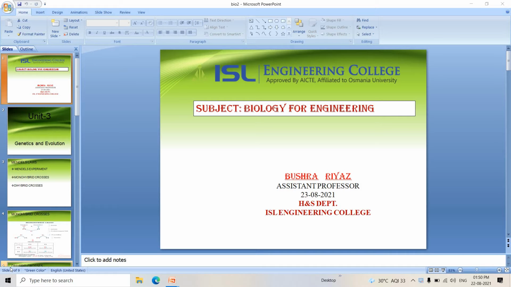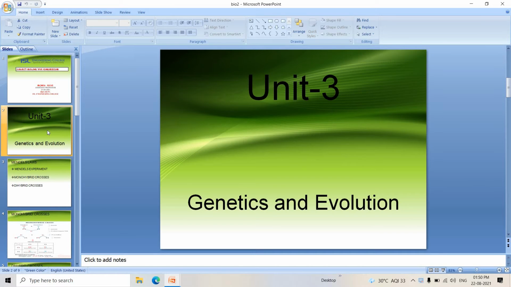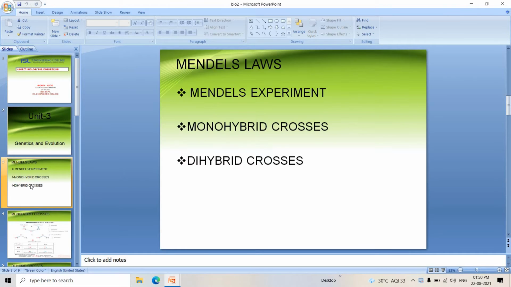In our last class, we were discussing Unit 3, that is Genetics and Evolution. We shall continue with this Unit 3, Genetics and Evolution. The next topic we are going to study in this unit is Mendel's Law.